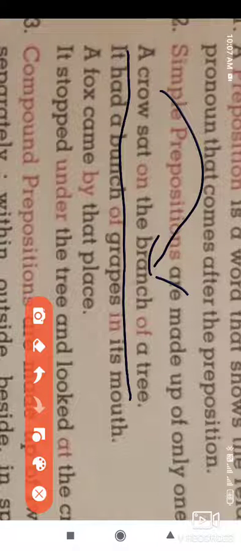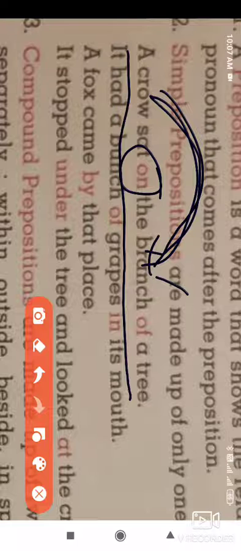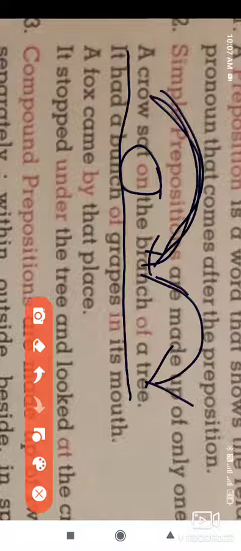It sat on the branch. And the branch belongs to whom? Of shows the relation between the branch and the tree. Understand? Such relations are shown by prepositions. That is called a simple preposition.